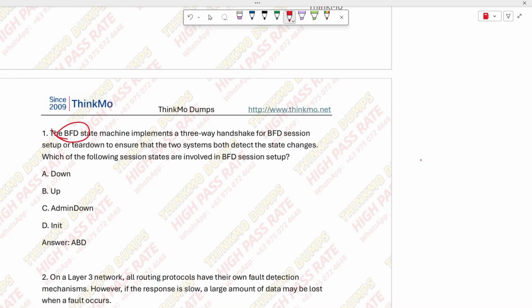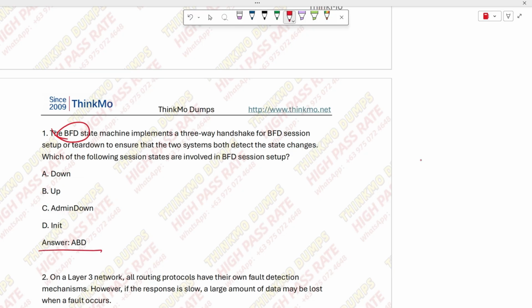The question says, the BFD state machine. Which states are involved when establishing a session? So it involves the down state, right? Then there's also the up state, since it detects whether the link is up or down, correct? And there's another situation, which is when the administrator manually intervenes. Manual intervention means the administrator operates and changes it to one of these 3 states.